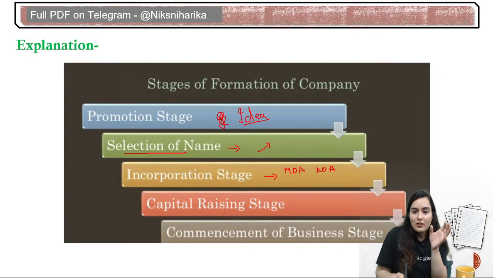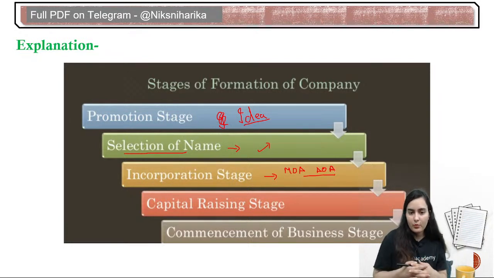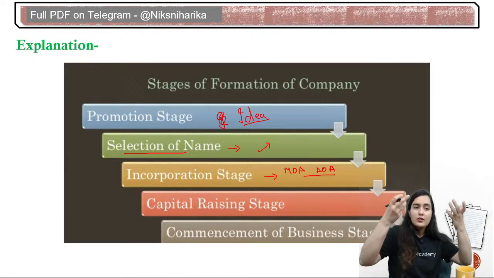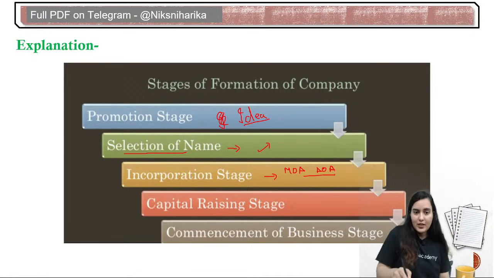Then all these books are to be submitted. Then all the paperwork has to be done with the registrar of companies, that is ROC. Then we ask for the public funding, that is the capital raising stage. Some funding we get from the promoters. ये सारा paperwork is done.